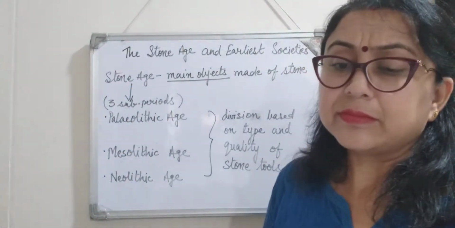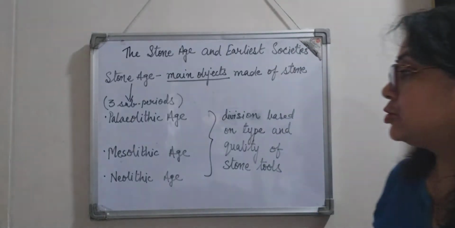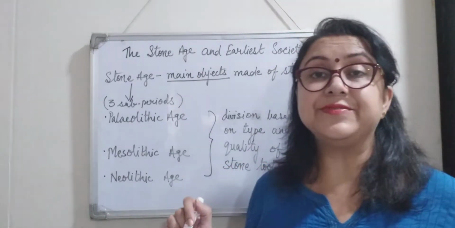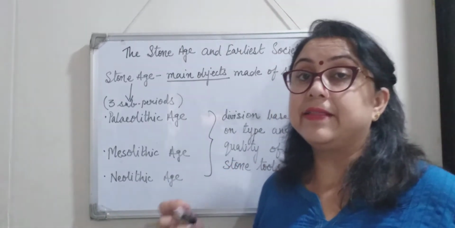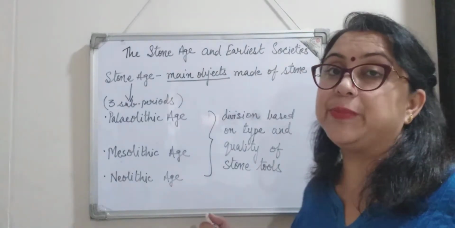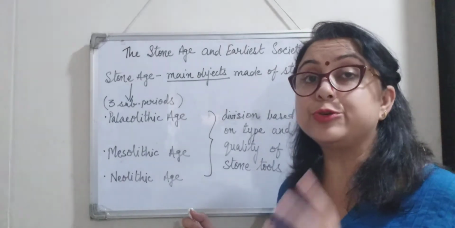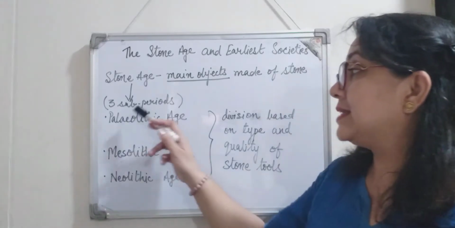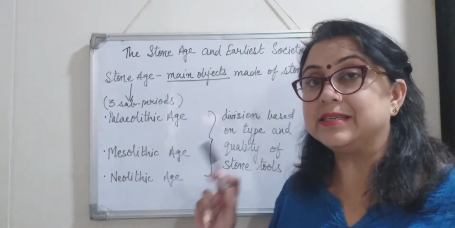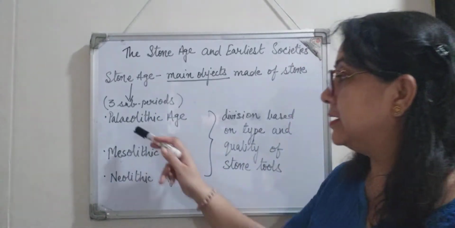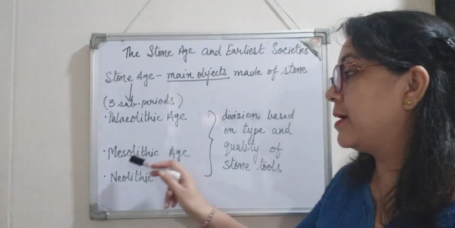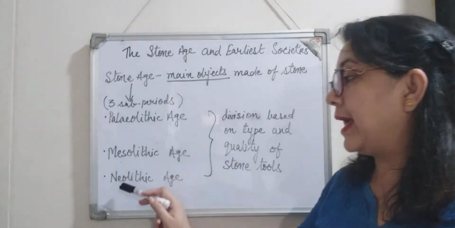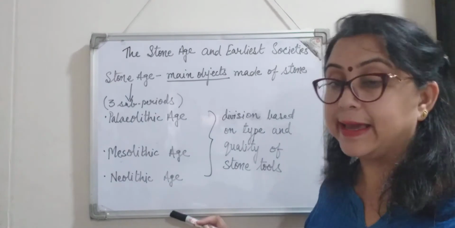Now further, this Stone Age has been divided. We also read that this Stone Age has been further divided into three sub periods, right? Now what are those sub periods? Paleolithic Age, Mesolithic Age and Neolithic Age.